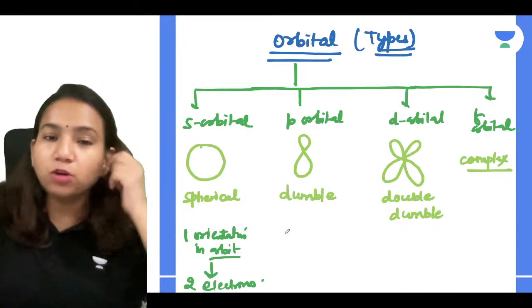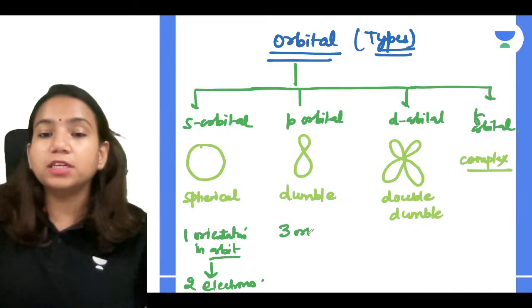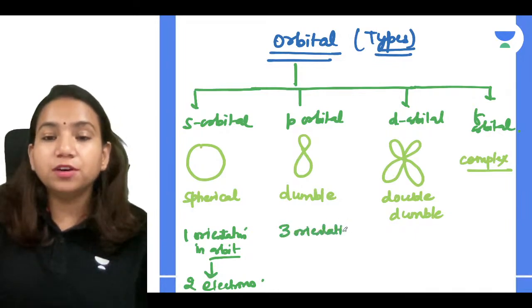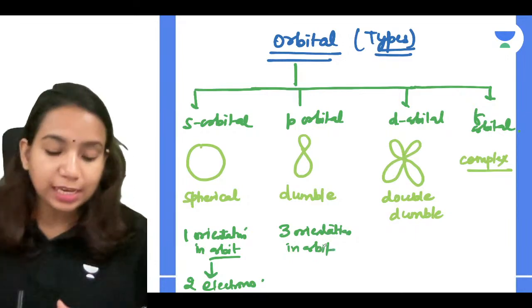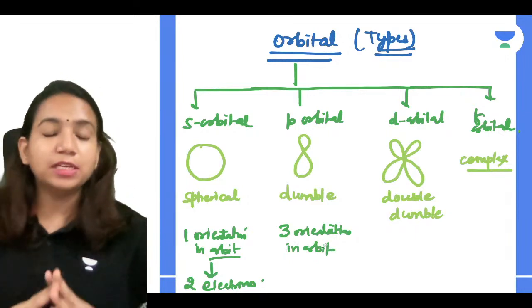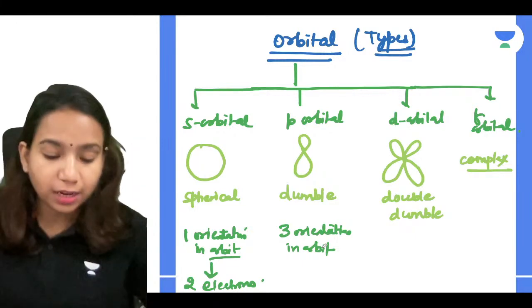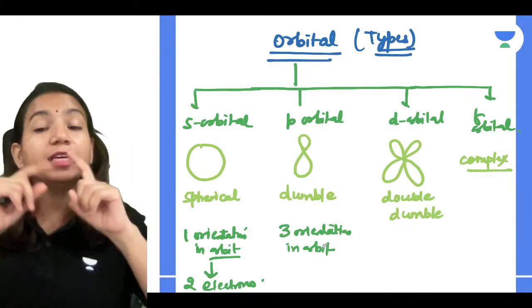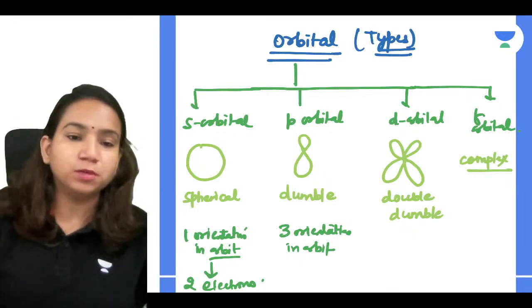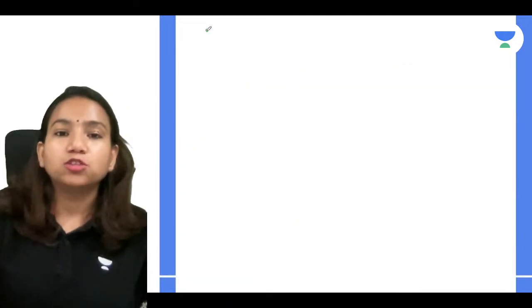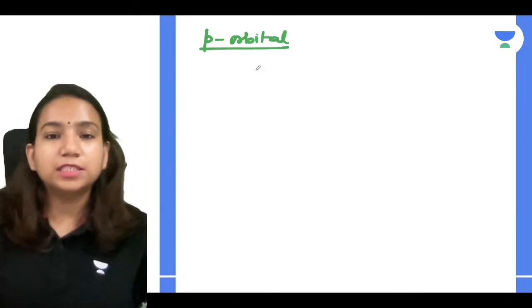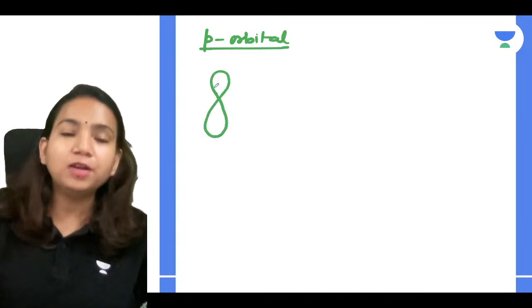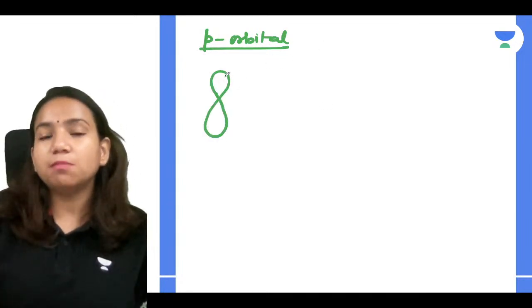But for P orbital, guys, there are 3 orientations found whenever you see a P orbital in any orbit, in any shell. So there will be three orientations of P orbital. What we have understood, everyone, is that this is dumbbell shape. Very good. So P orbital is dumbbell shape.